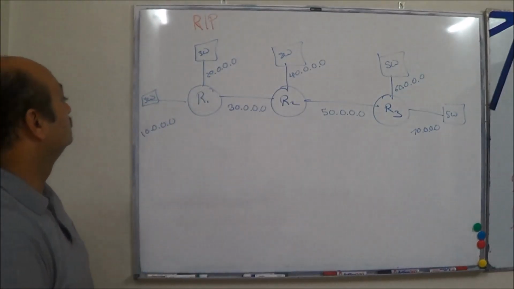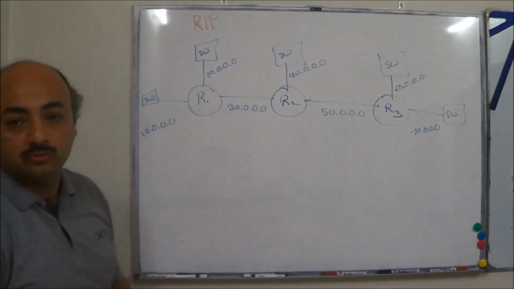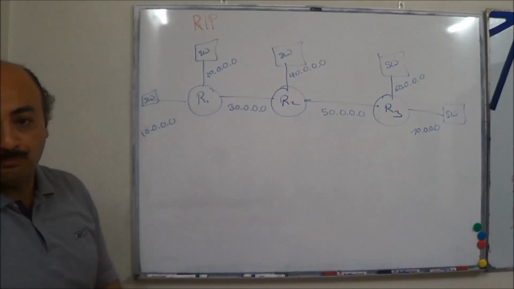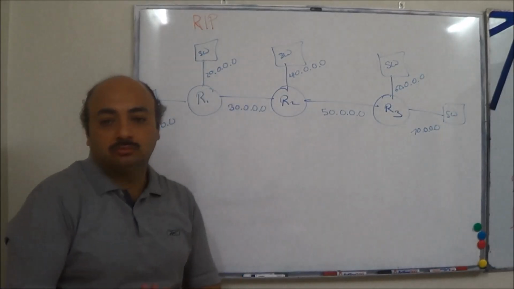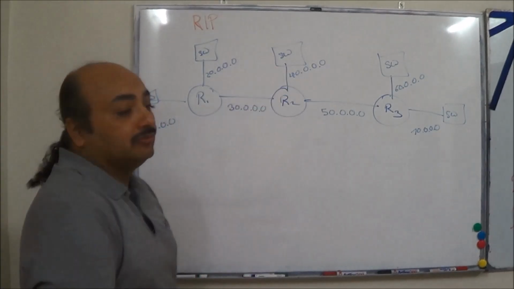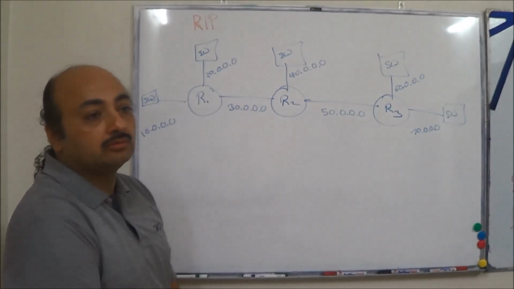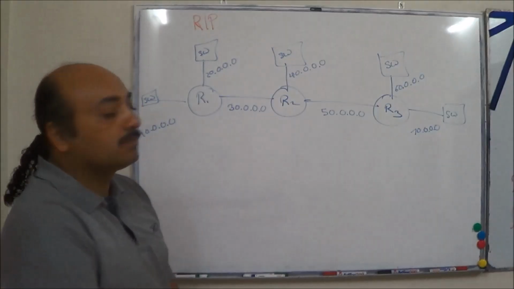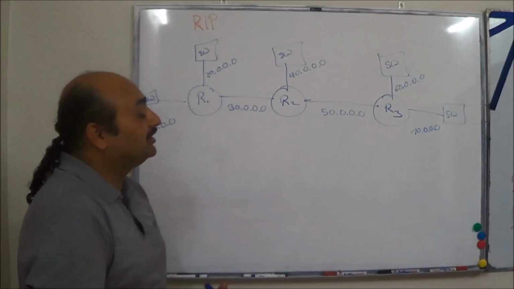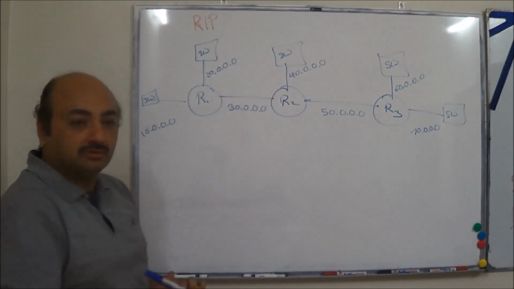How many networks? 1, 2, 3, 4, 5, 6, 7. How many networks does R1 know? 3. How many will it advertise? 3. How many networks does R2 know? 3. How many will it advertise? 3. Which networks will R2 advertise? 30, 40, 50. Exactly. How many networks will R3 advertise? 50, 60 and 70. Okay, so this is clear.